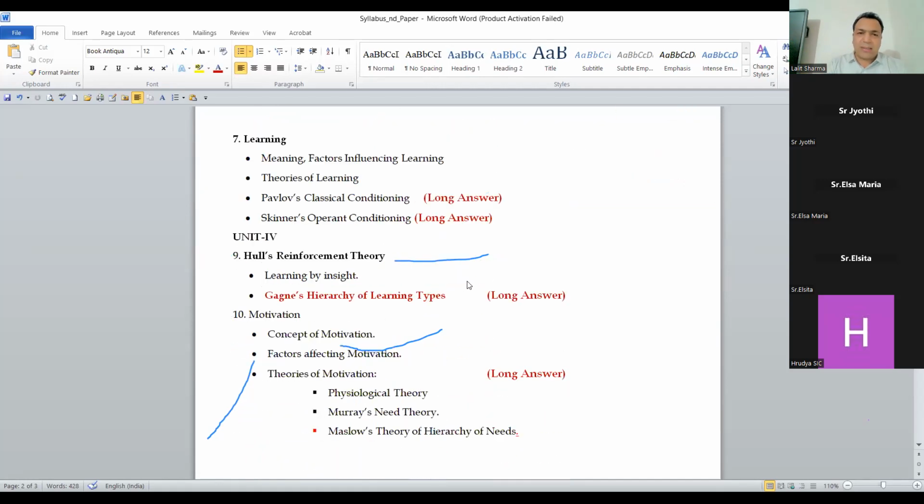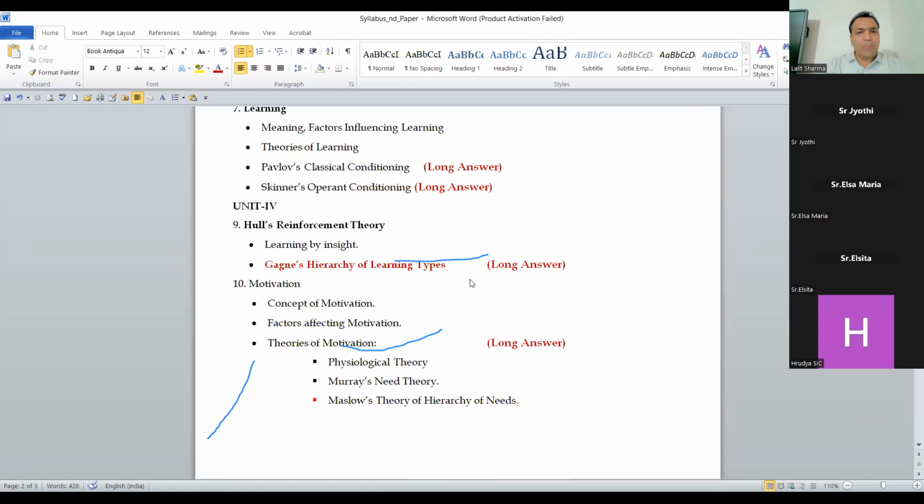Okay. So under this theory, first of all, you have to talk about the classical conditioning theory, which is given by Pavlov, right? And the meaning of conditioning is this. Conditioning means when you get the original response by giving an artificial stimulus. This is called conditioning. It was given by Pavlov. Then you can explain the experiment of the dog, the experiment of saliva. You know that.